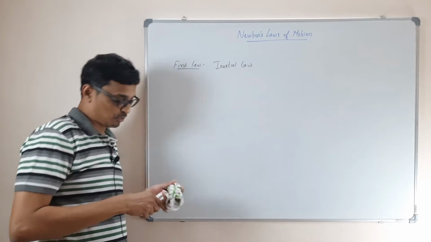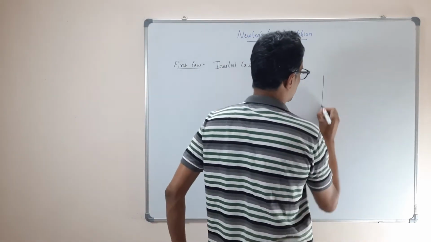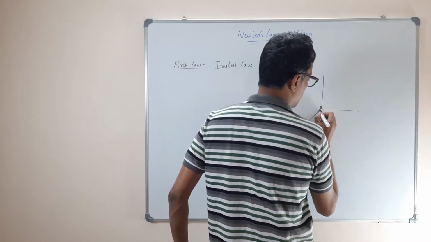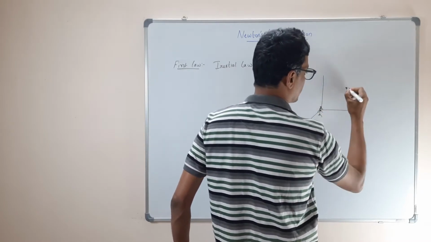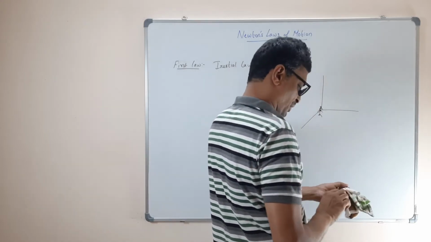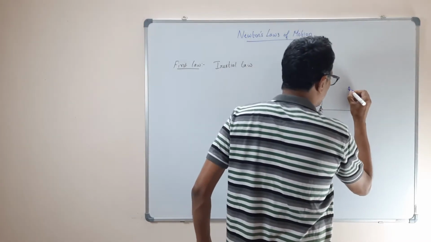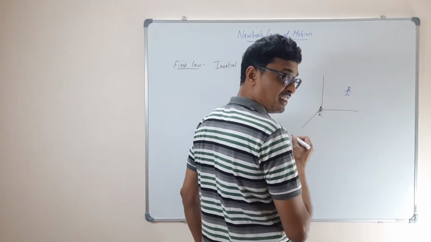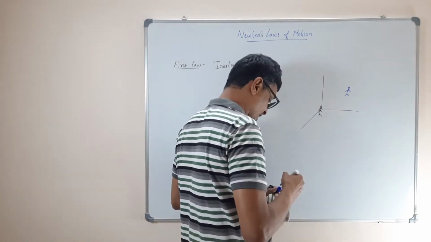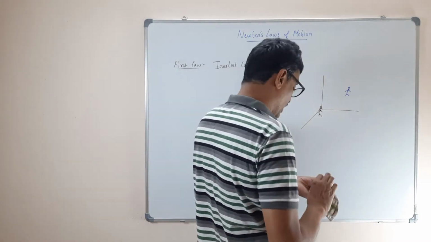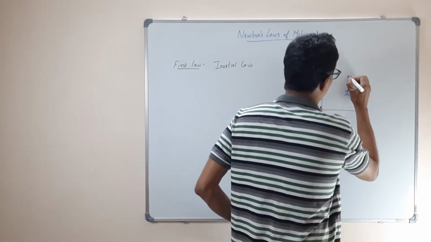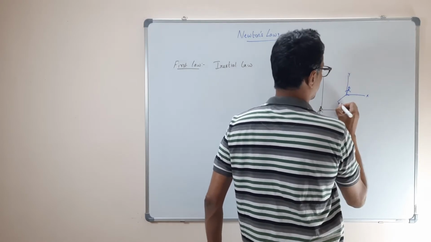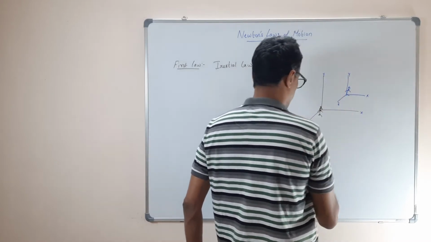That means what I do is I put myself in a coordinate system, and I sit here. According to me, there is another person sitting here. He may be stationary, so he is at rest. Now, but actually there is a third person's reference system. So in his reference system, this reference system is also at rest. This is your X, Y and Z. Am I right? X, Y and Z.